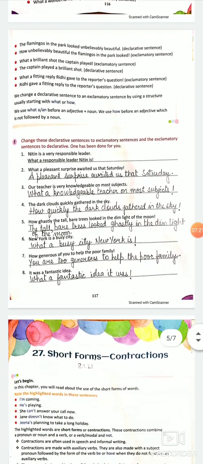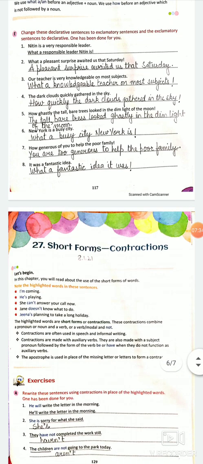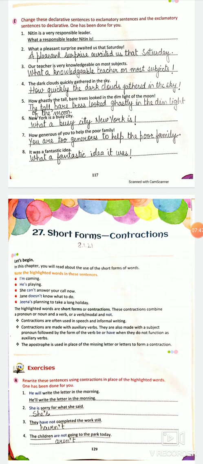Same way we have E part, which says we have to change the declarative sentences to exclamatory and exclamatory into declarative. Let's do it. What a pleasant surprise awaited us that Saturday. It's exclamatory. Let us change it into declarative. We are going to remove what? A pleasant surprise awaited us that Saturday. Simple. Third, our teacher is very knowledgeable on most subjects. It's declarative, so we have to change it into exclamatory. What a knowledgeable teacher on most subjects.